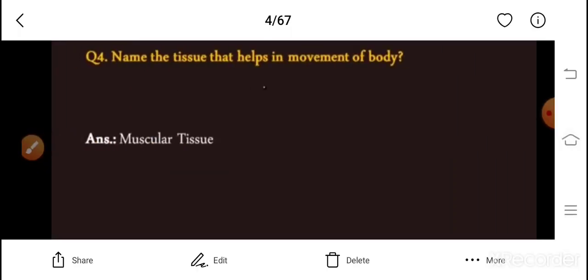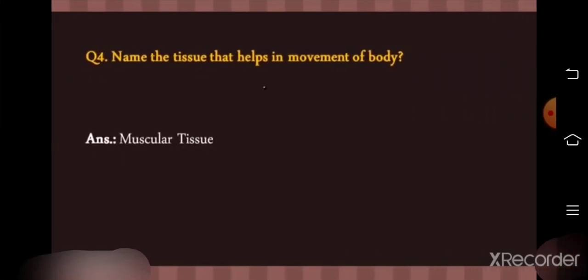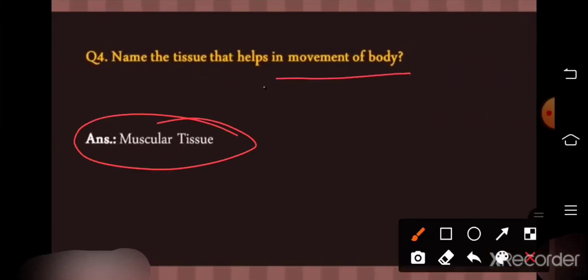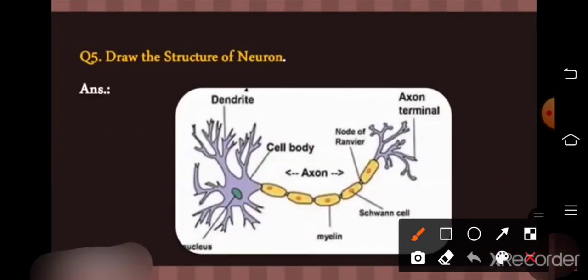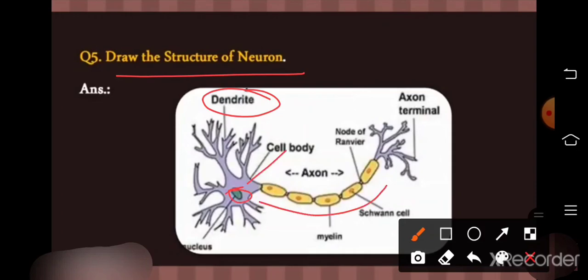Name the tissue that helps in movement of the body. Dear students, the movement of the body is due to the muscular tissue, so muscular tissue is the right answer. After that, draw the structure of the neuron. Here, this is the dendrite portion, this is the cell body, and this one is the nucleus. This portion is the axon, and the axon ends in the axon terminal. It also has a gap, the node of Ranvier, and the myelin sheath, made up of protein plus fat, covers the axon.